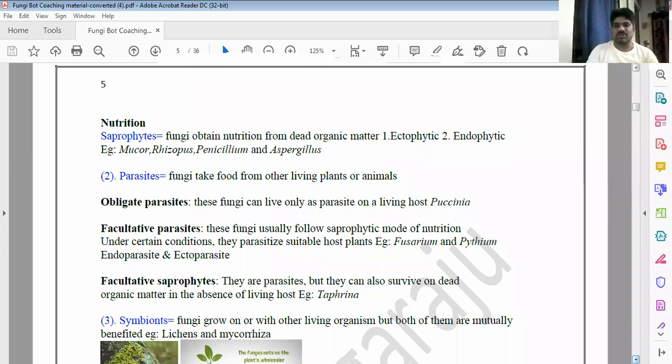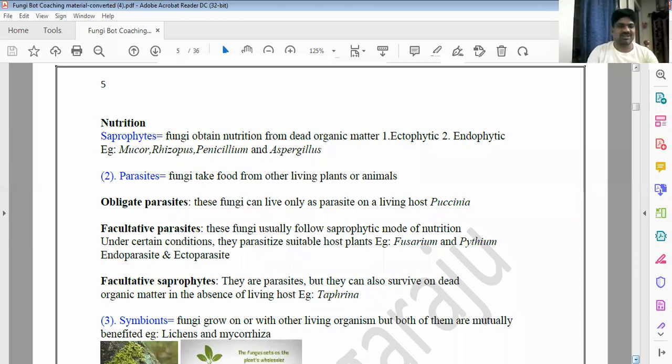So that is the most important. Natural scavengers. Saprophytes are the natural scavengers. Naturally, it's clean. Whatever the dead organic matter.